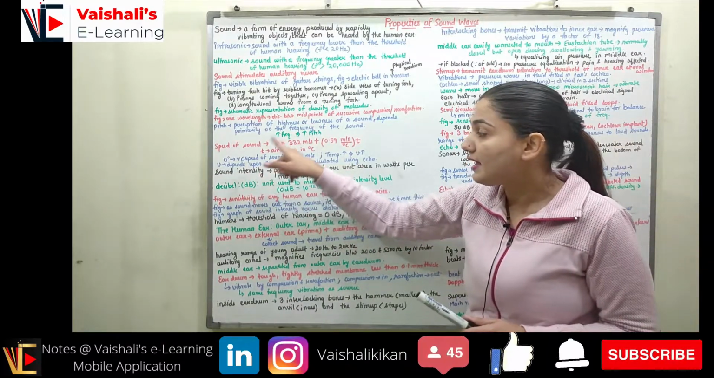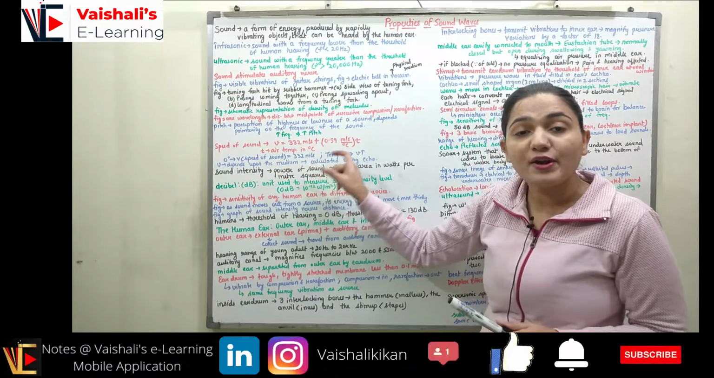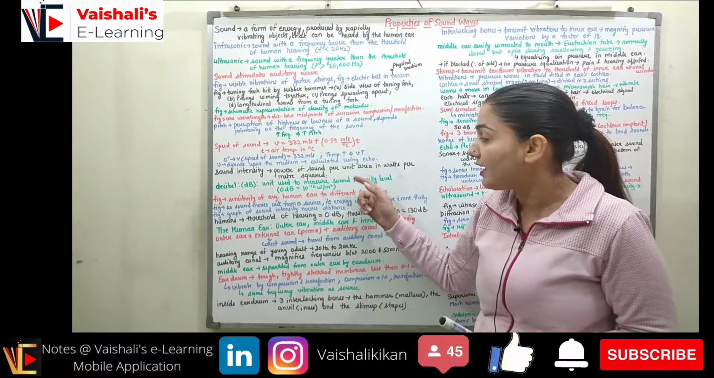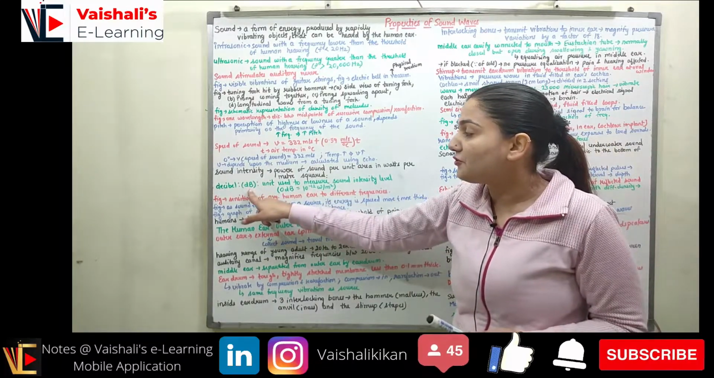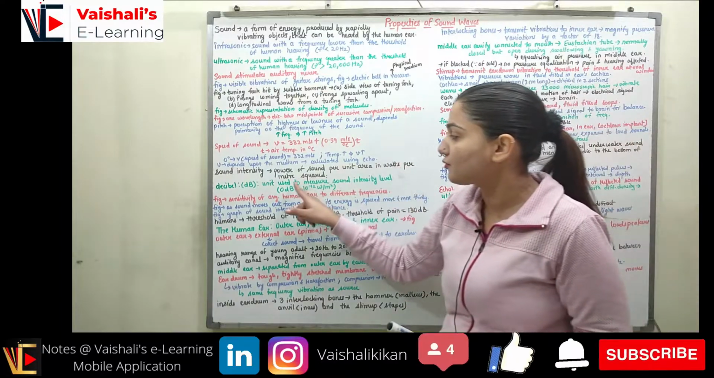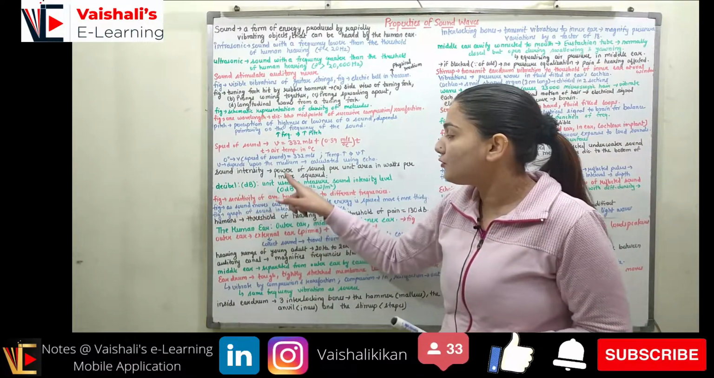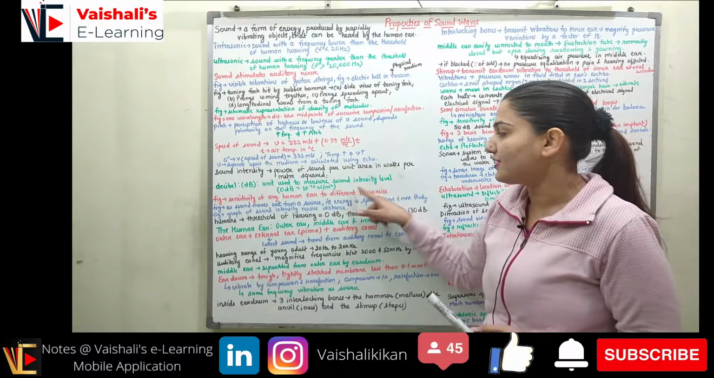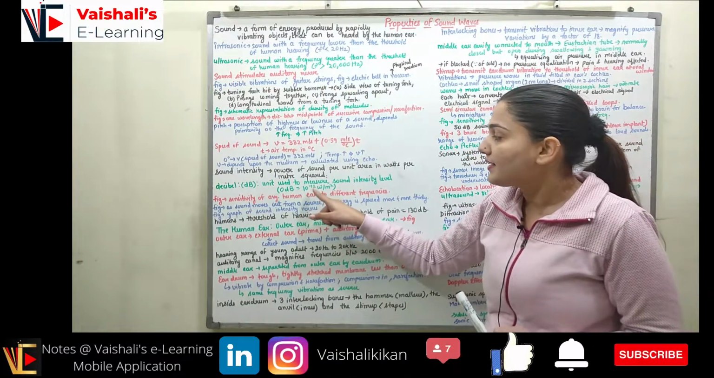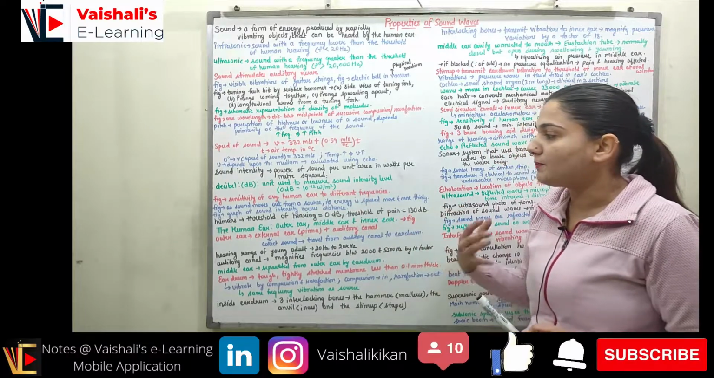Sound intensity was measured as a power of sound. If I am talking about sound intensity level, it is found in the unit dB. Sound intensity was found in the SI unit watt per meter square, and decibel is a unit to measure sound intensity level. Sound intensity level is measured in decibel, and 0 decibel is equal to 10 raised to power minus 12 watt per meter square.